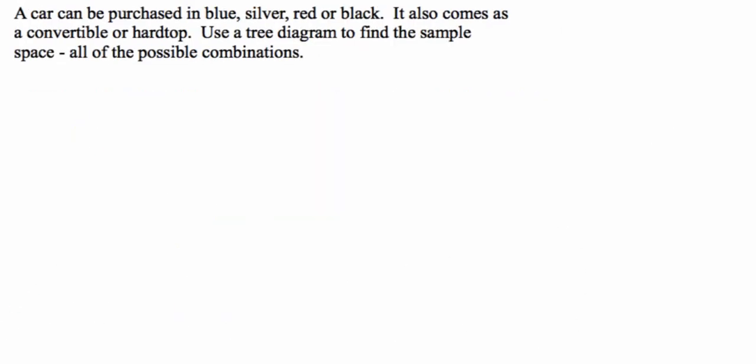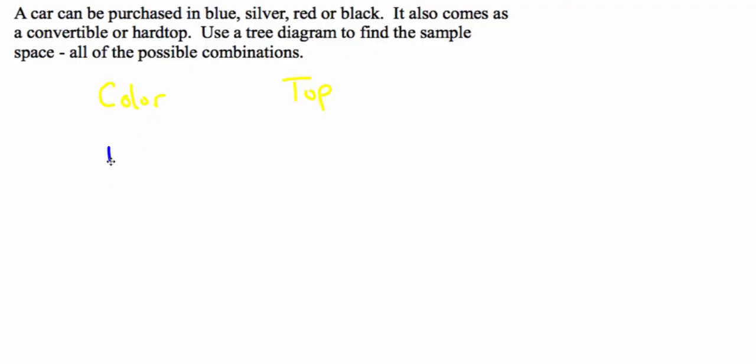So let's try another one. Basically just think of what are each of the decisions you have to make along the way. So this one says a car can be purchased in blue, silver, red, or black. It can also come as a convertible or hardtop. So first we need to choose the color, and then we're going to choose the top.